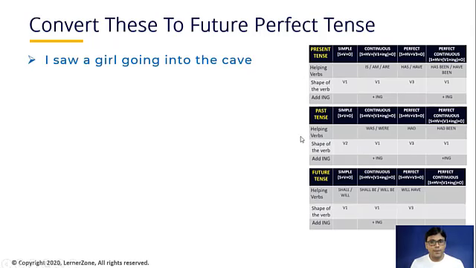Renuka. Yes, sir. Please read this sentence and tell me in which tense this has been written. I saw a girl going into the cave. Okay, which tense is it written in? The present continuous tense. Okay, why? Because there is first shape of word with ing. Okay, and what is the helping verb we are using here? There is no helping verb, right? Yes. So this is a secondary verb here in this sentence.